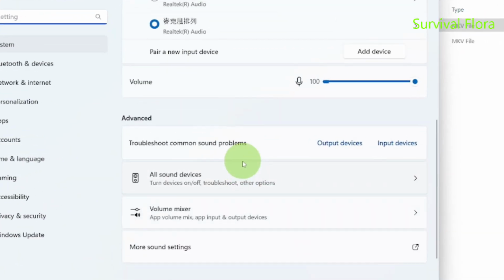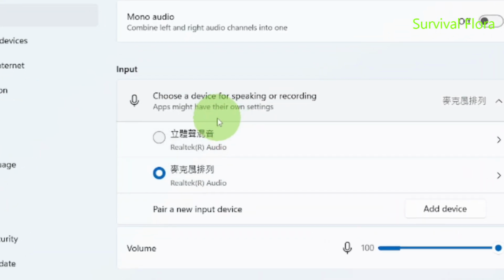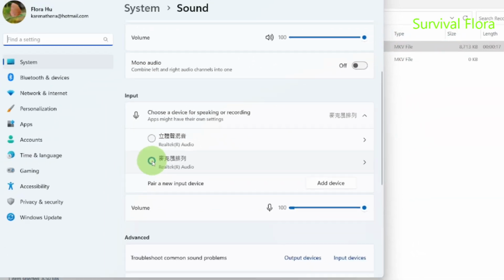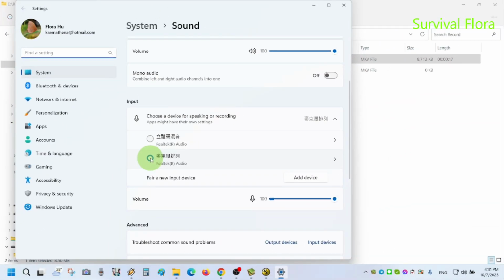Scroll up a little bit. You can see Choose a device for speaking or recording in Input section. Make sure you choose Microphone Array so that you can still use your microphone to record or input voice.